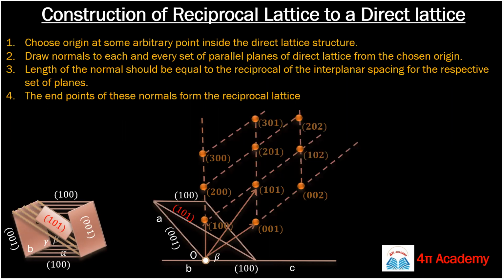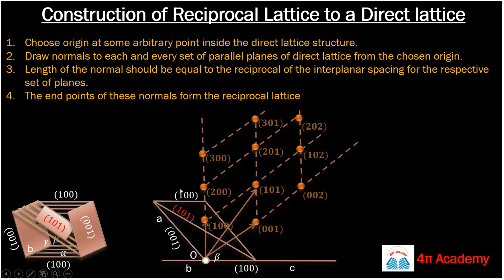Ma'am, from the third point, the length of the normal should be equal to the reciprocal of the interplanar spacing for the respective set of planes. Right. So here 101 is a plane, ma'am.